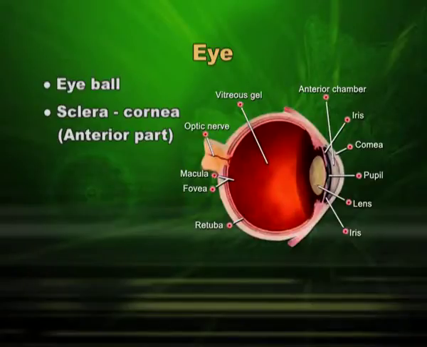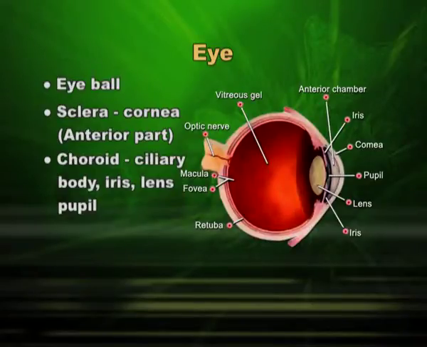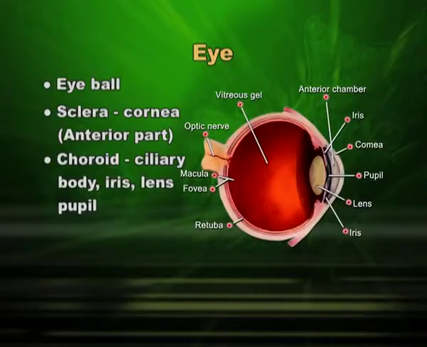The middle layer is choroid, which extends and makes ciliary body, and this ciliary body will further extend and make iris, and this iris will accommodate crystalline lens.